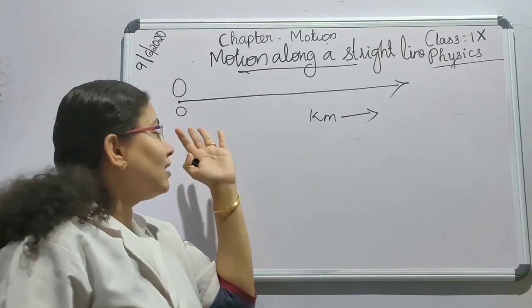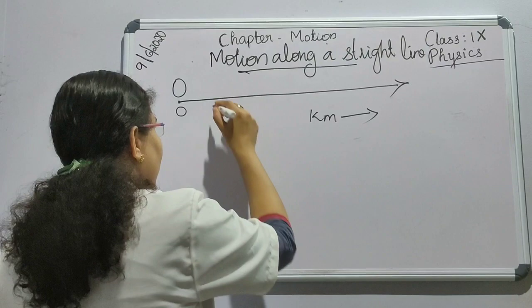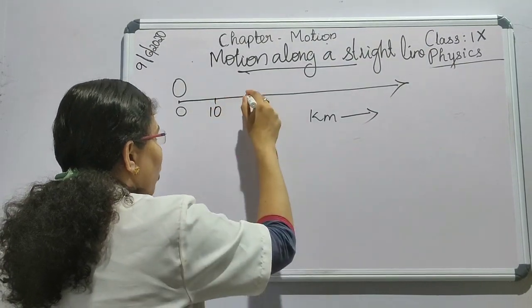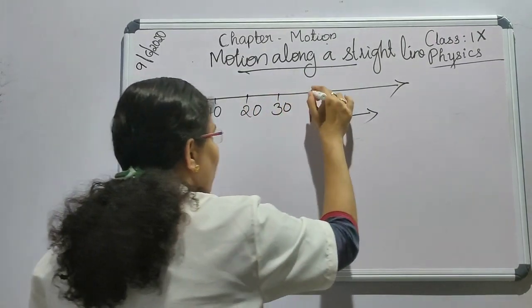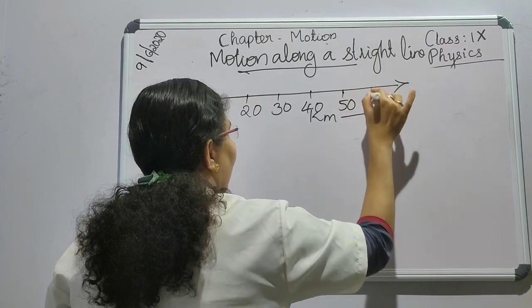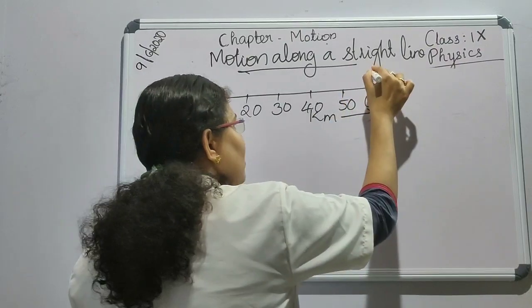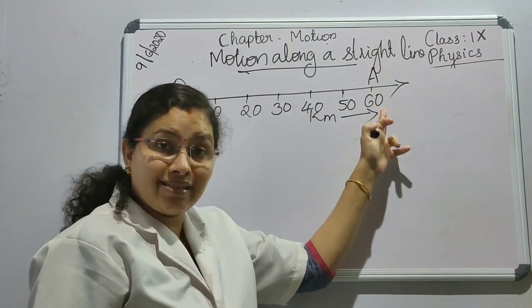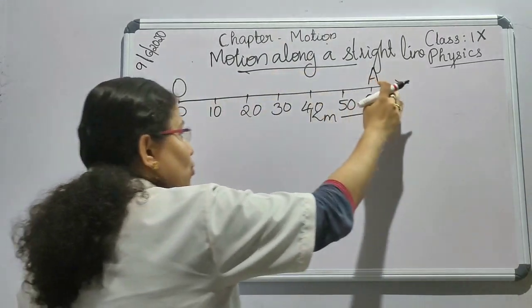And when we start the journey, you may travel 10 kilometers, 20 kilometers, and here it's 30, 40, 50, 60 kilometers.